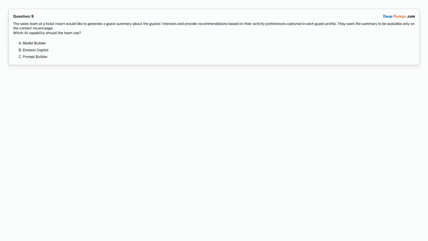Question 9. The sales team at a hotel resort would like to generate a guest summary about the guests' interests and provide recommendations based on their activity preferences captured in each guest profile. They want the summary to be available only on the contact record page. Which AI capability should the team use? Option A. Model Builder. Option B. Einstein Copilot. Option C. Prompt Builder. Choose the correct answer.